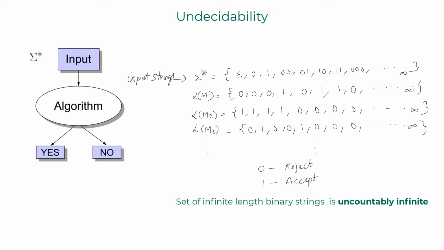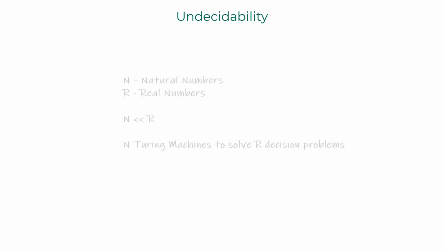So we have countably infinite Turing machines to solve uncountably infinite decision problems. N number of Turing machines to solve R number of decision problems. Hence, computers cannot solve all decision problems. Moral of the story, instead of focusing on what we cannot solve, let us focus on what we can solve and solve it efficiently. That will be the focus of the chapter on computational complexity.